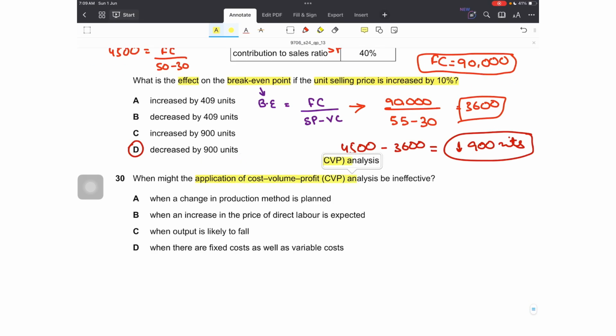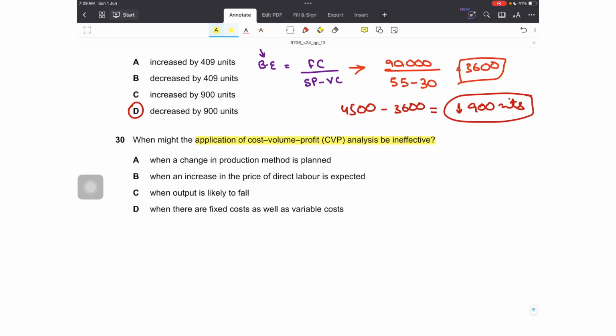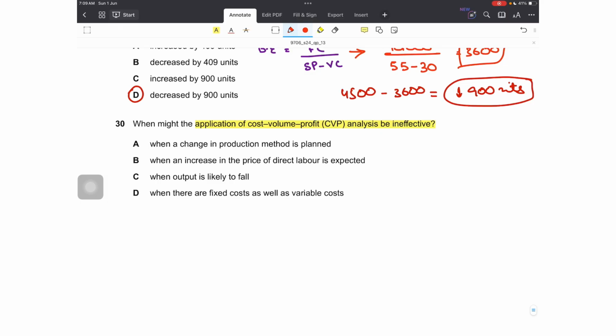Okay, last, when might the application of CVP analysis be ineffective? Let's read from option D. Option D says when there are fixed costs as well as variable costs. So no, it can't be ineffective. That is how it works. We find out the contribution per unit, then we subtract the fixed cost. So this is not right. When output is likely to fall, no, we assume, we make estimates, we see the results of certain changes. For instance, when units are increased or reduced, when selling prices increased or decreased. Similarly, the changes in variable cost, to find out different results. So this is not right.